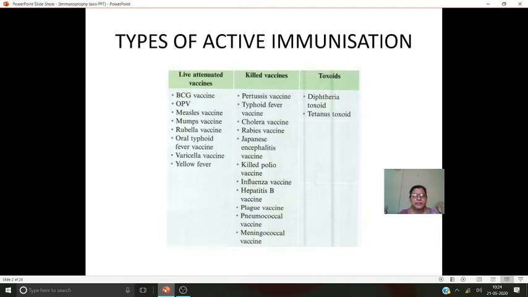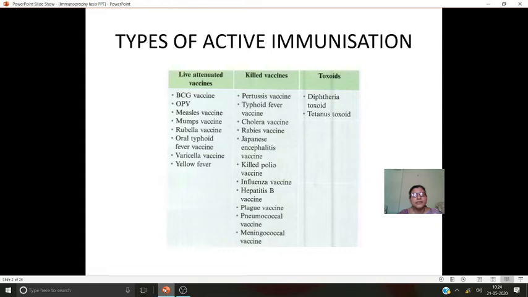And what about live vaccines? Here the attenuated microorganisms are given as a vaccine. Attenuated microorganisms means the pathogenicity, or the disease producing capacity, of the bacteria or microorganism is reduced, and they are given as a vaccine in an injection form.